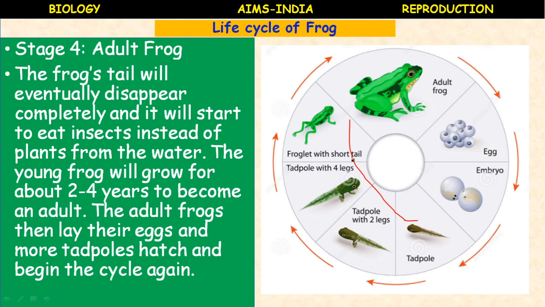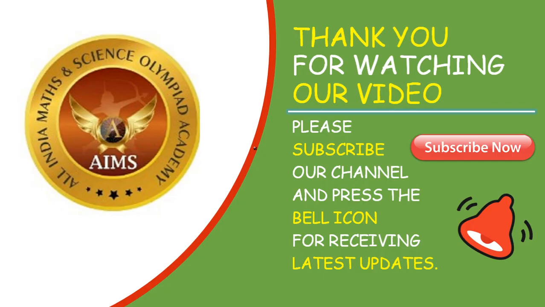then a froglet with short tail. During this tadpole stage, it respires with the help of external gills, and once it reaches the froglet stage, lungs are developed, then it starts coming out of water and finally develops into an adult frog. Once again the life cycle begins. So this is the life cycle of a frog. What type of fertilization? External fertilization.